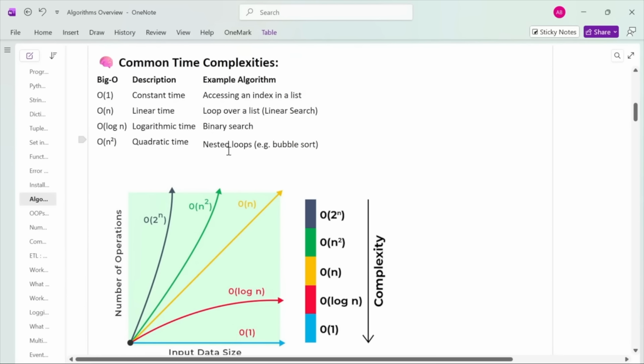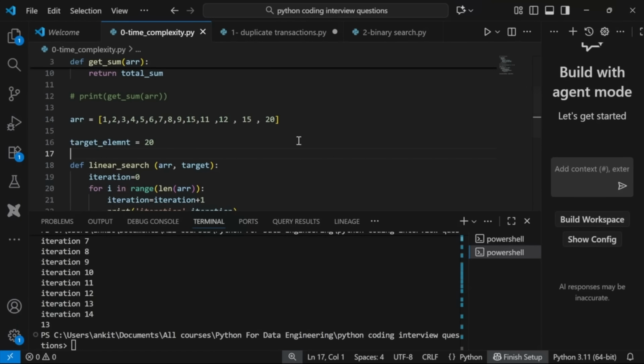Generally, when you have to run nested loops, right? Loop over loop, that time this quadratic comes into picture, and it is a very bad kind of time complexity, right? Because as the input size increases, your number of operations will increase by the square, right? So for example, if you are increasing from 10 to 11, then maybe your operations are increasing from, let's say, 10 to 100, right? I'm just giving one example, right? So let's understand that.